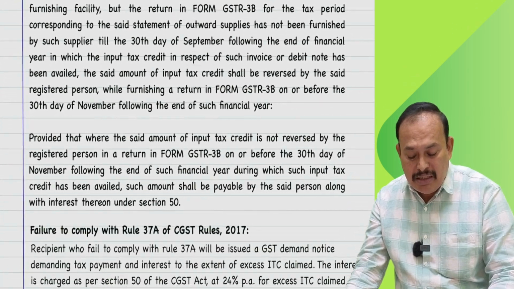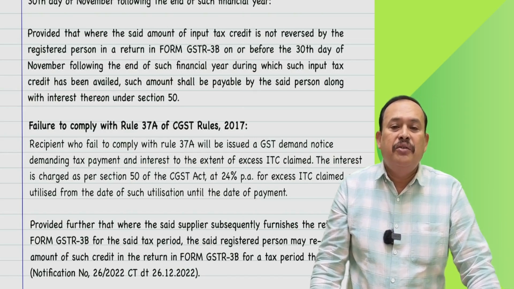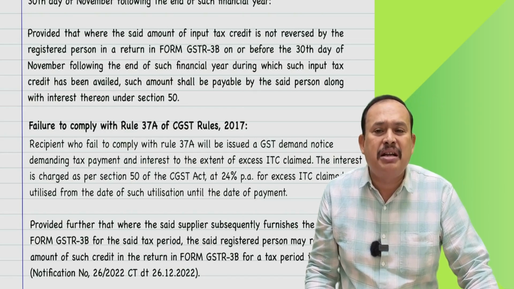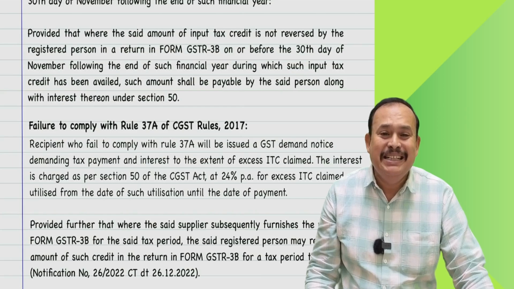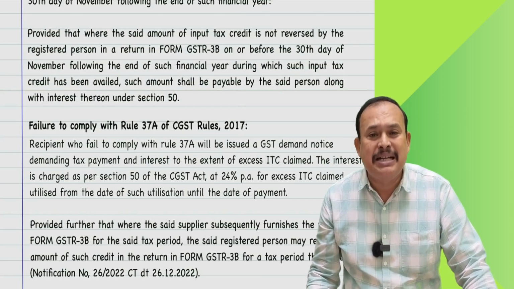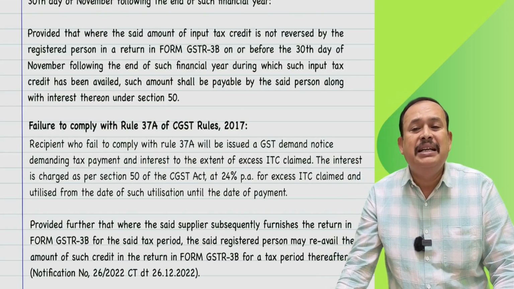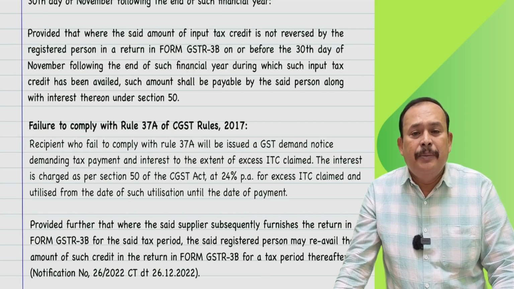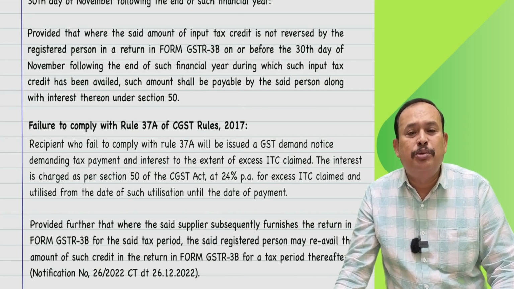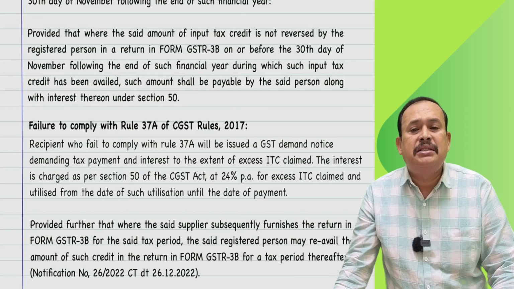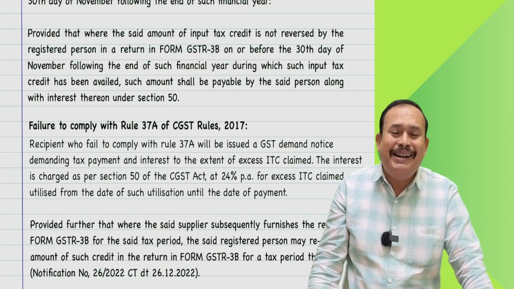That provision is also mentioned here, saying that provided that where the said amount of input tax credit is not reversed by the recipient by 30th of November in his GSTR-3B return, then the recipient should make the payment, following the end of the financial year during which such input tax credit has been availed. Such amount shall be payable by the said person along with the interest under Section 50.